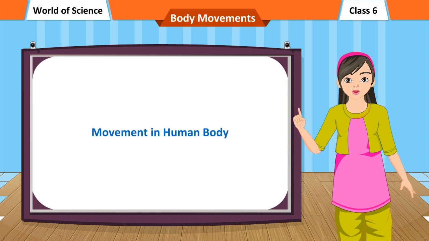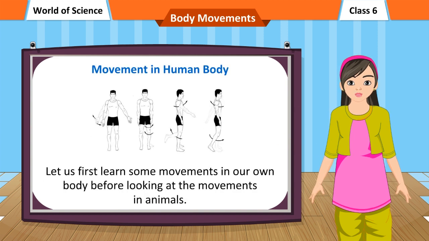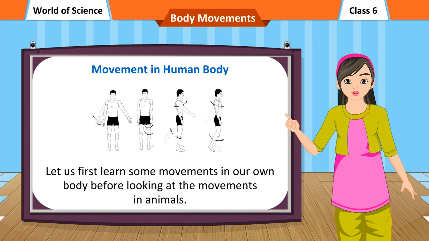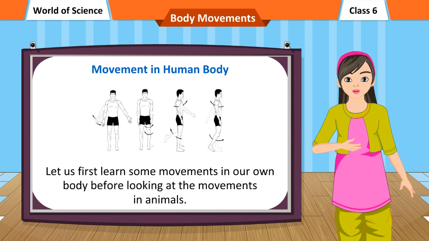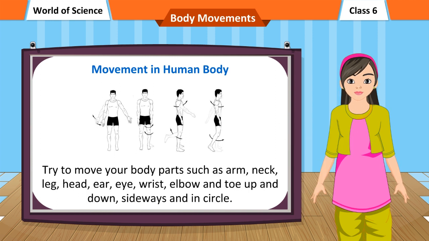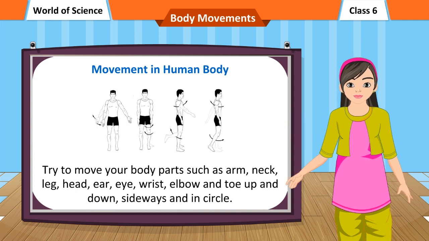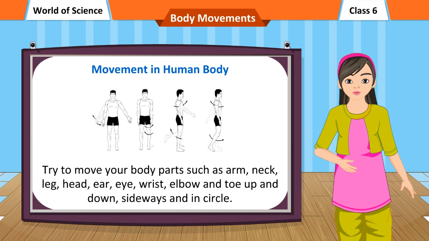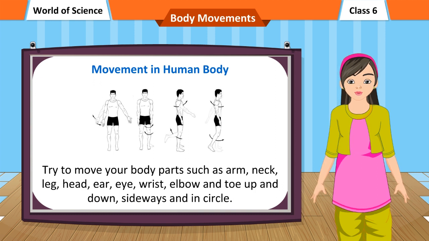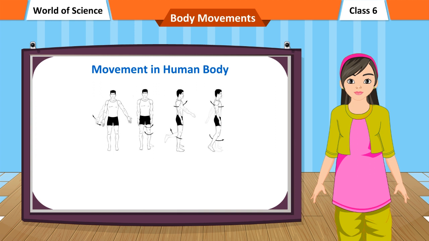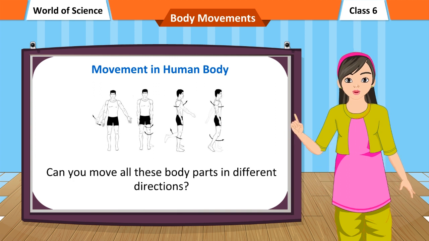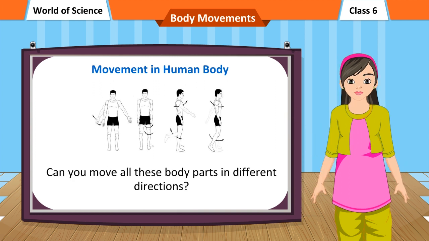Movement in human body. Let us first learn some movements in our own body before looking at the movements in animals. Try to move your body parts such as arm, neck, leg, head, ear, eye, wrist, elbow and toe up and down, sideways and in circle. Can you move all these body parts in different directions?